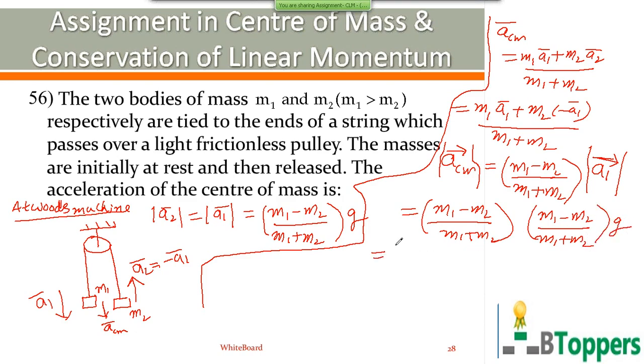So the magnitude of the acceleration of center of mass of the system of the two masses will be given by ((m1 minus m2) by (m1 plus m2)) whole square into g. So that's the answer.